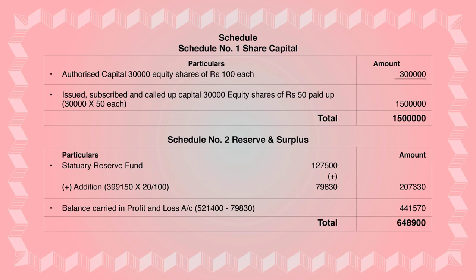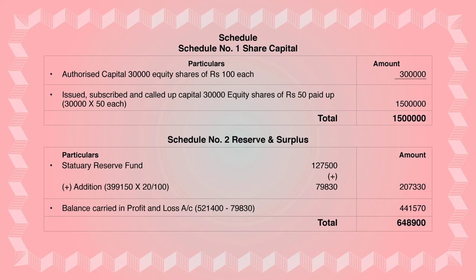This amount you got from the current year net profit, A minus B, which we did, 3,99,150. On that, 20% we take out, that is the company's rule on the fund. So you get 79,830. You add both, 1,27,500 plus 79,830, that is from schedule number 2. We add both and you get 2,07,330.